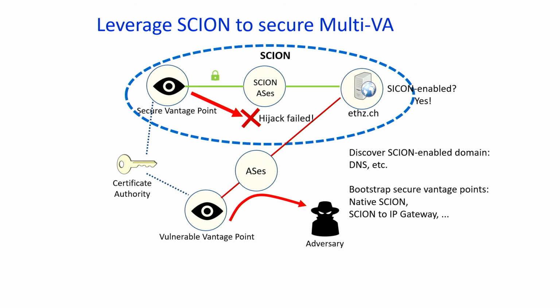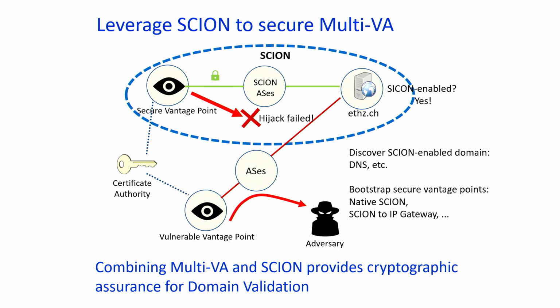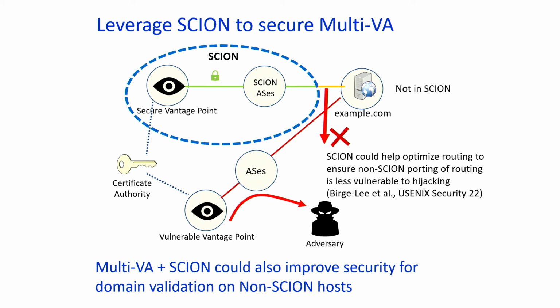We're also thinking about integration of SCION into multi-VA, even in contexts where the domain might not be hosted on SCION. So this is what we are illustrating in the next slide here. So the domain in here is not in SCION. There can still be some benefits that certificate authorities like Let's Encrypt might enjoy by having their secure vantage points be part of the SCION infrastructure, because the connection from the secure vantage point to the egress point of the SCION network is still protected against routing attacks.